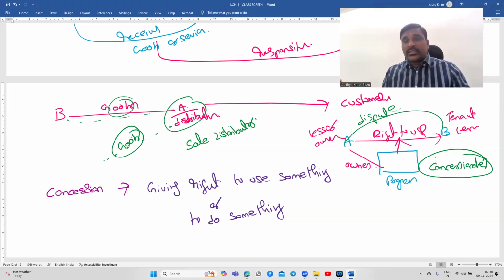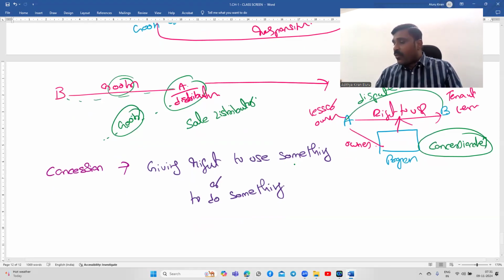It's not that A is taking rent from B to give that property. There is a dispute between A and B. To put an end to the dispute, to put an end to the argument, he is giving up. Concede means giving up. So concessionary means a person to whom concession is given to put an end to an argument or to the dispute. That is very important.